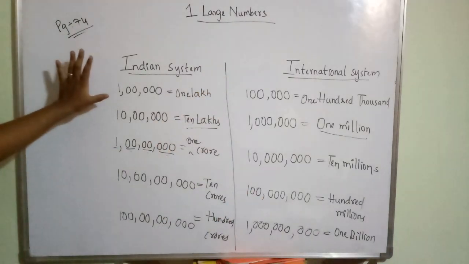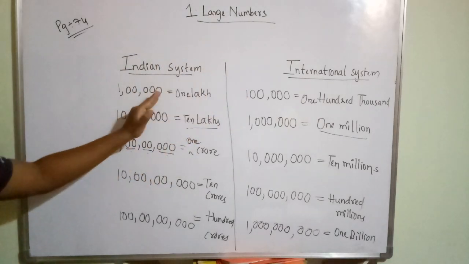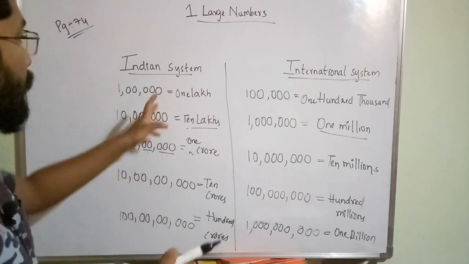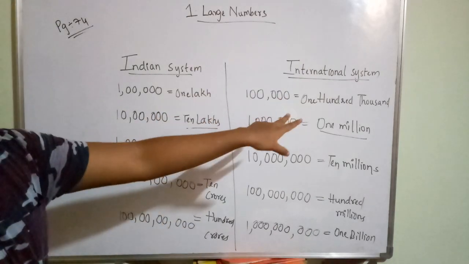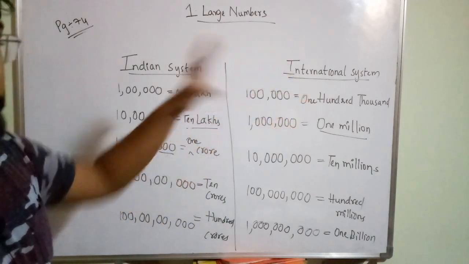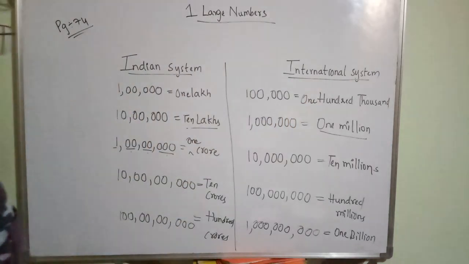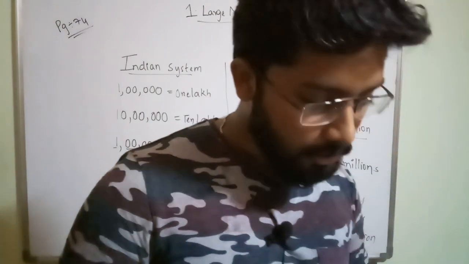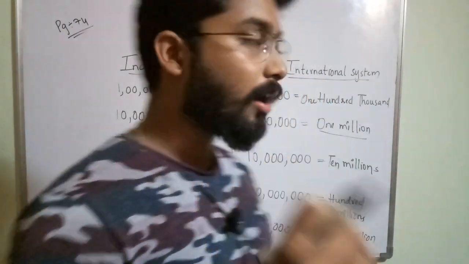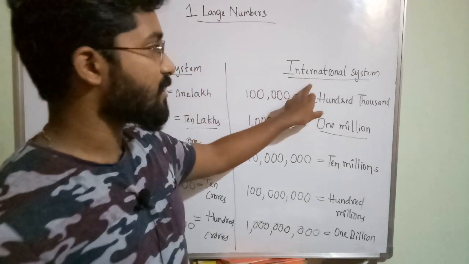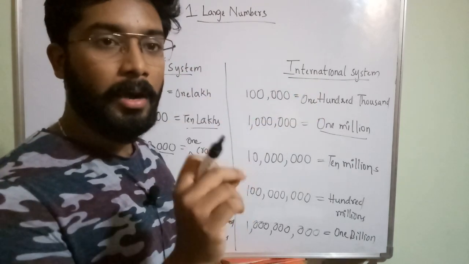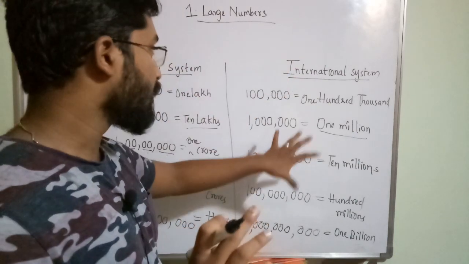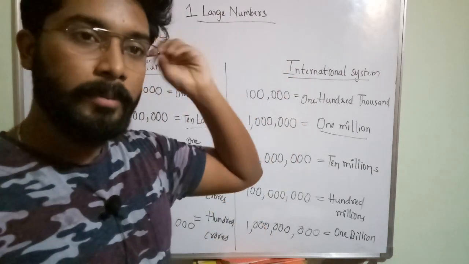So these are the same numbers only, this number, that number. Okay, the corresponding numbers will be same, but the number name and the representation and the system, these are changing. Okay, you have to keep it in your mind. Take the same number. If you know how to represent in Indian system and international system, putting of commas is only very important. If you know how to put commas, obviously this total table will be in your mind.